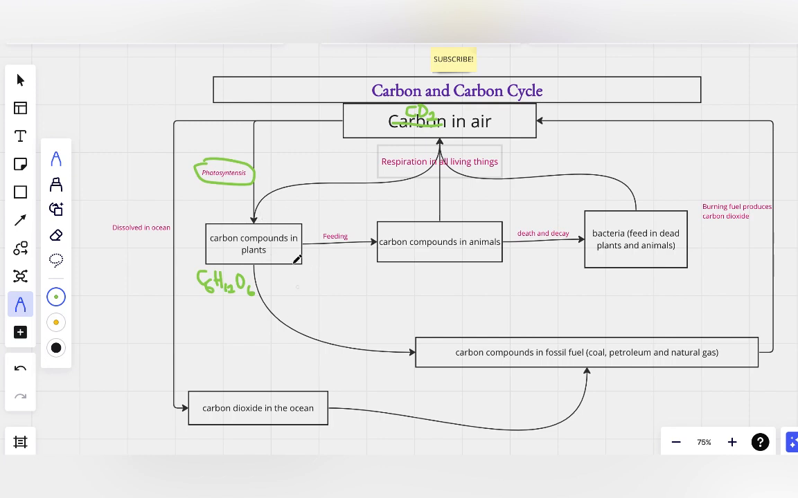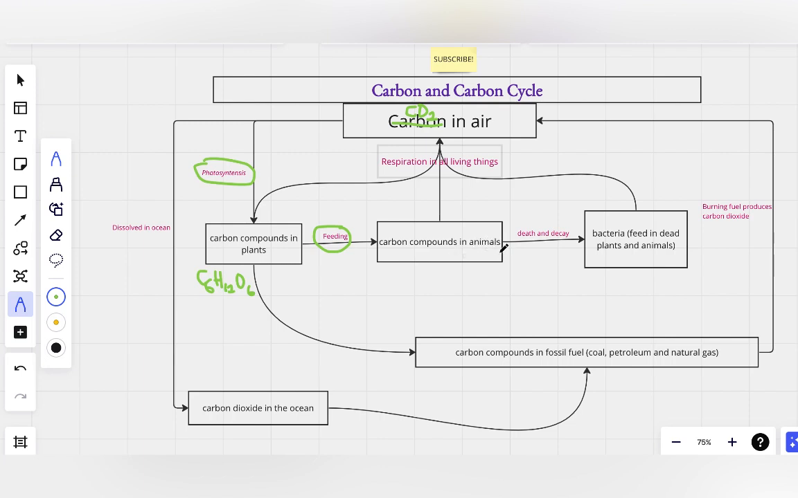Now these plants will be eaten by animals. The animals feed on the plants. They eat the plants, so they are taking the carbon compounds into themselves, by a process known as the feeding mechanism. The animals get the carbon compounds by eating plants, whether in the form of crops or green vegetables or seeds or fruits, whatever. As long as you eat plants, you get the carbon compounds into your body.